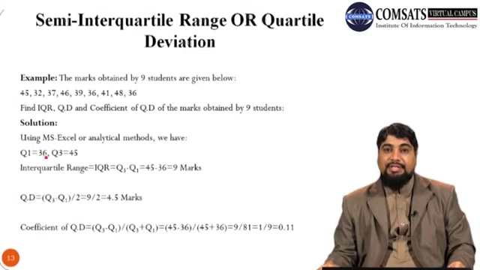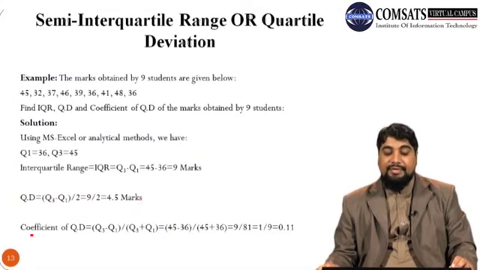Q1 is calculated to be 36, and Q3 is calculated to be 45. In order to calculate the interquartile range, IQR, which is just the difference of Q3 and Q1, we take 45 minus 36 and get 9, so 9 marks. Quartile deviation is half of the IQR, that is Q3 minus Q1 divided by 2. So Q3 minus Q1 is 9, divided by 2 gives 4.5, and we have to put the unit as well, so 4.5 marks.